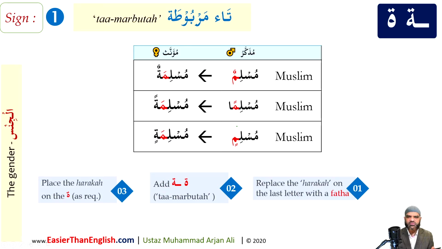Please note, very simple steps. Put the fatha on the last letter, add the ta marbuta, and whatever i'rab it is, you add that at the end. So muslimun, muslimatun, musliman, muslimatan, muslimin, muslimatin. And that's how you convert those words that have a masculine and feminine equivalent very easily in the Arabic language. And this will follow all the way through, inshallah ta'ala. Very simple rule. So that's the only step. Remember, you can't touch anything before the last letter. That will remain exactly as it is.